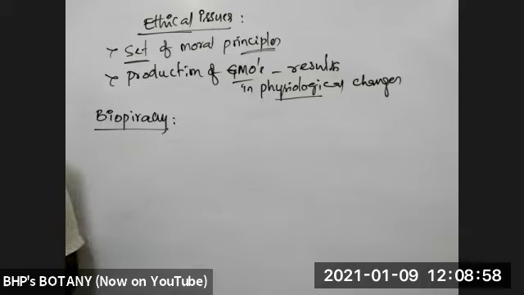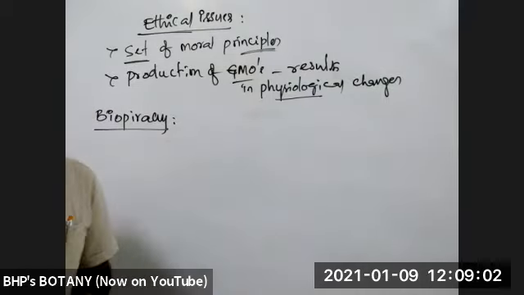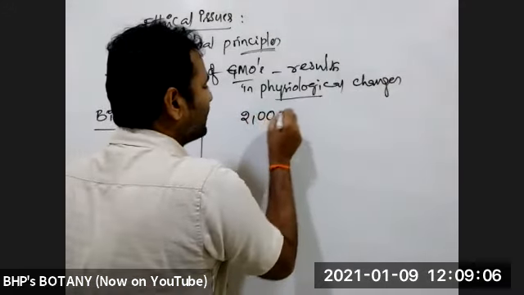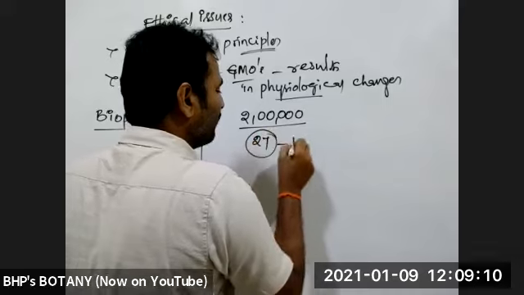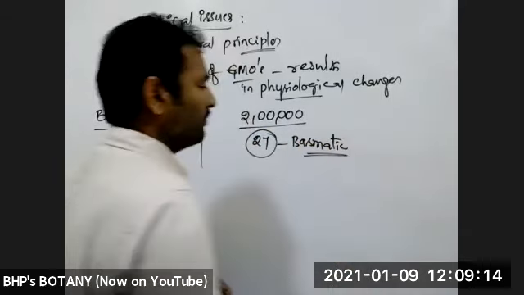Suppose you see how biopiracy gives problems: in India there are around 2 lakh varieties of rice. Among them, 27 varieties are related to basmati rice.